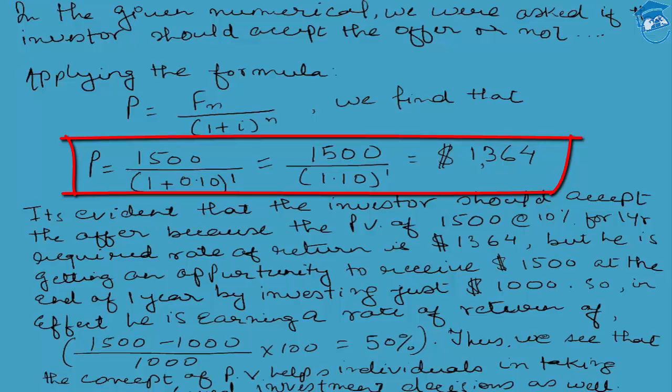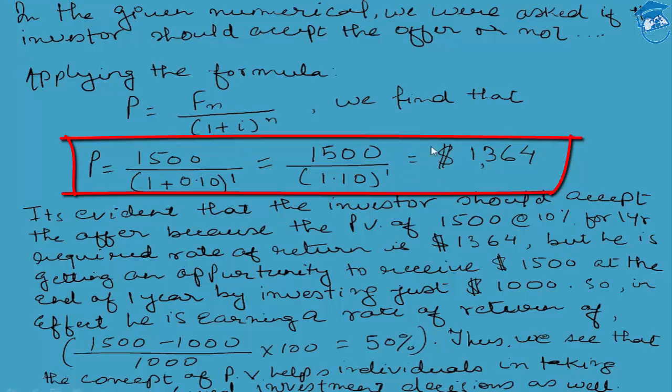So if the investor had been given the offer to give up or invest 1364 USD against a promise of 1500 USD against a required rate of return of 10%, then this investment would not have been of any use to the investor, because it is not adding any value. It means that whether he has 1364 with him right now, or 1500 1 year hence, they are just the same.